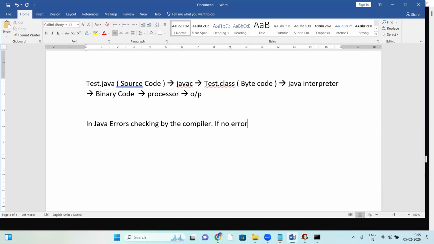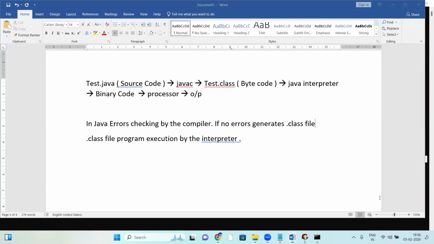After generating the .class file, the program execution is done by the interpreter. Error checking by the compiler, program execution by the interpreter.